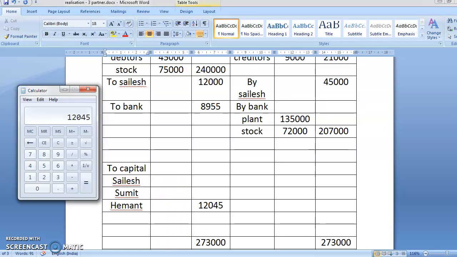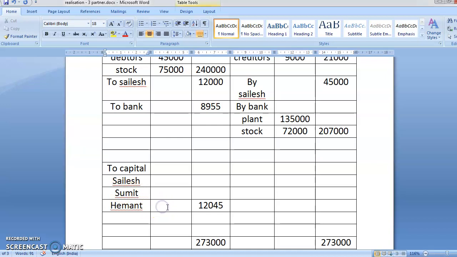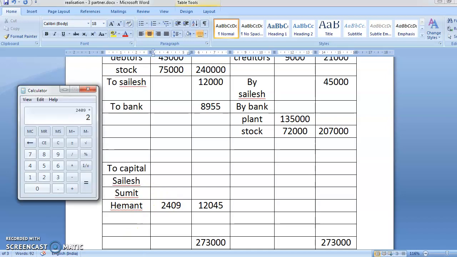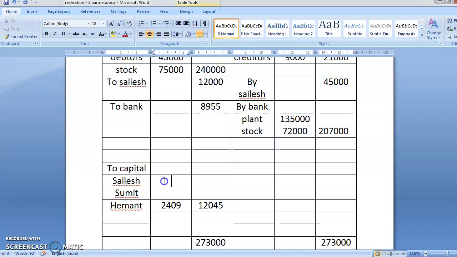So divide by 2 plus 2, 4, 4 plus 1 is equal to 5. So you are dividing it by 5. So you get the answer 2409. So Hemant is getting one part. So Hemant is 2409 and the other two partners you are going to multiply by 2. So you get the answer 4818.